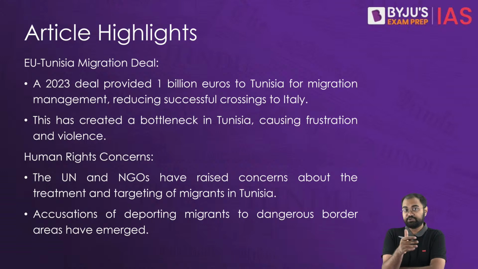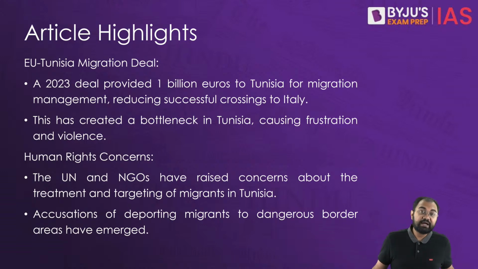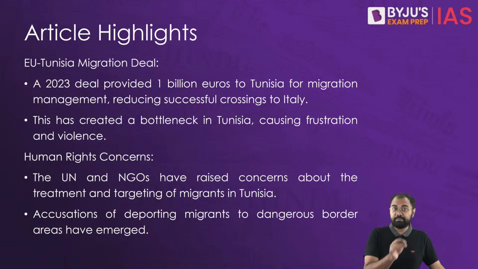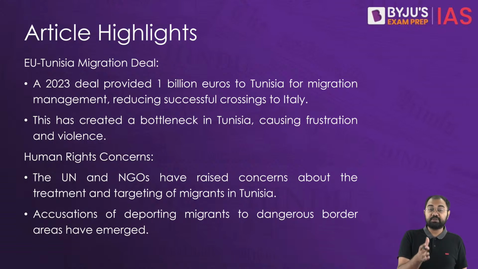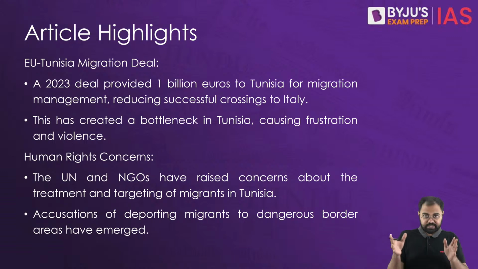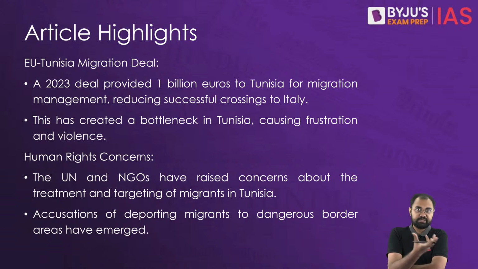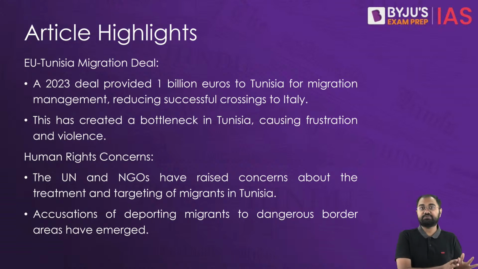And the UN has actually raised concerns about the increased racist rhetoric and the kind of targeting, especially of the black migrants, that have been observed in these areas. Tunisia's government has also been accused of deporting the migrants to the remote border areas with Libya and Algeria, which are the neighboring borders of Tunisia. And very often this has led to a lot of deaths of migrants as well. The president also has anti-migrant rhetoric, and that's why we have seen that it has also increased the severity of the situation.